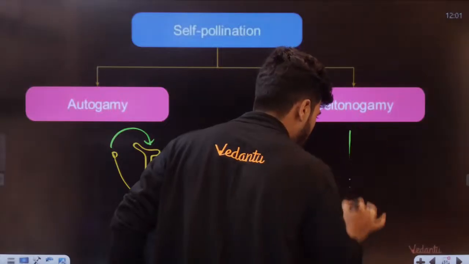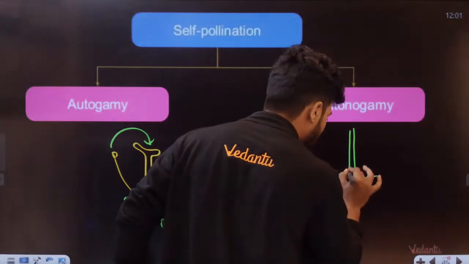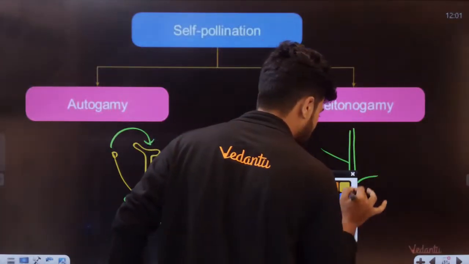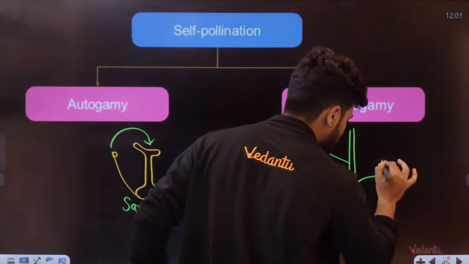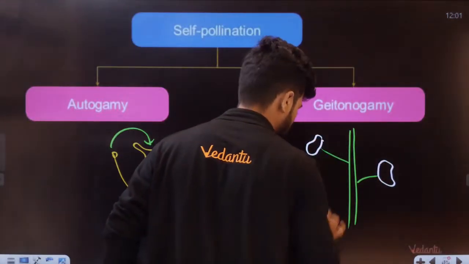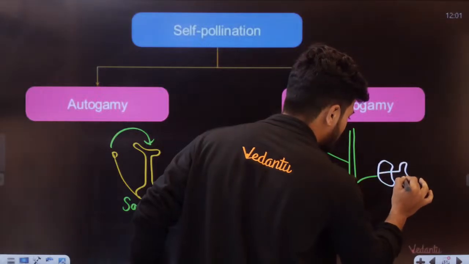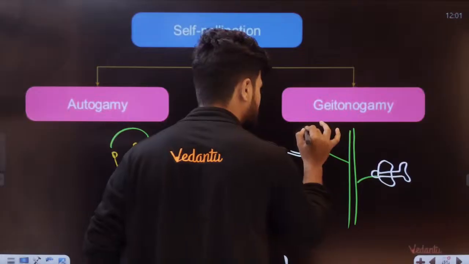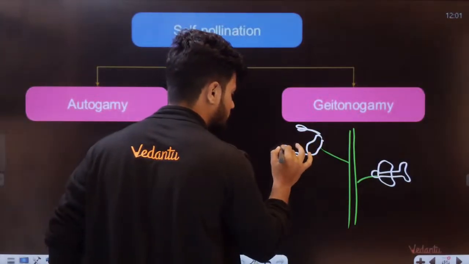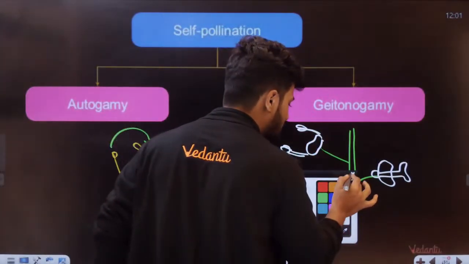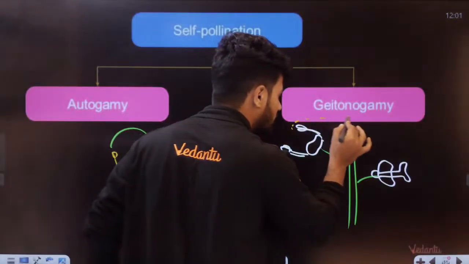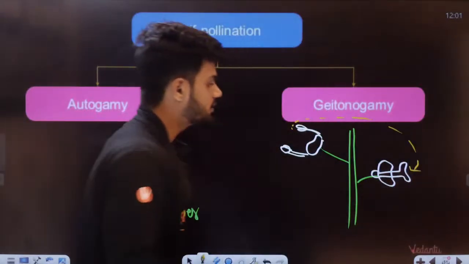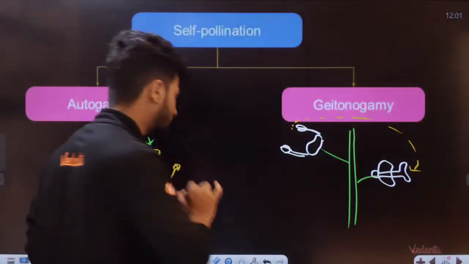Okay, so what is happening? This is a plant. Here and here, I have one flower. Let's say I have stigma and here I have anther. If the pollen grain is transferring from here to here, what does it say?